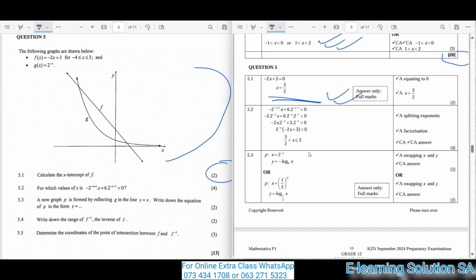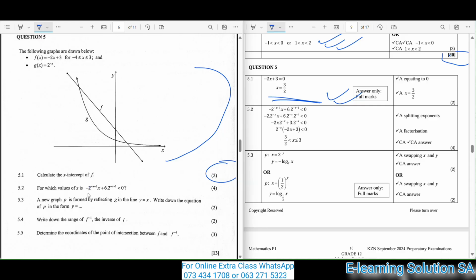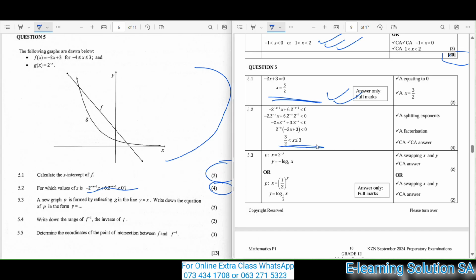Okay, guys. 5.2, for which values of x is this equation equal to -2? You were given an equation actually. So for which value of x does this equation hold? 4 marks for that one. This is your final answer in 5.2, as you can see in your memo. You get 4 marks if you answer it exactly like that.